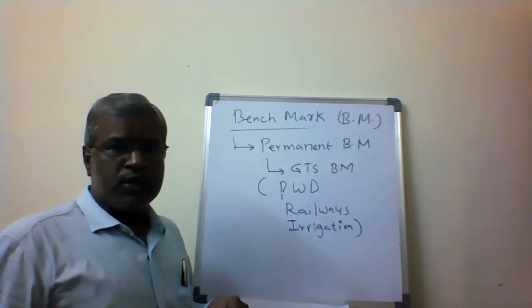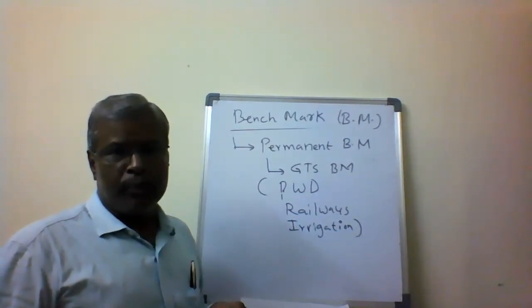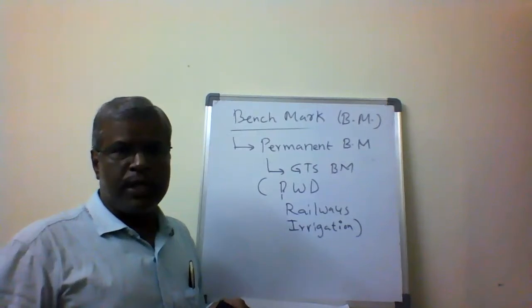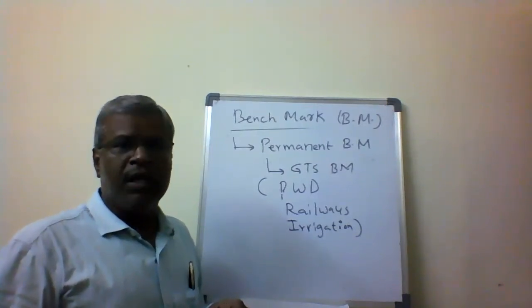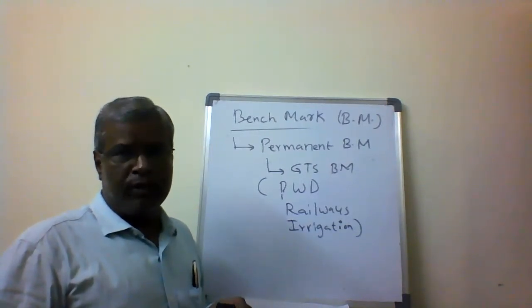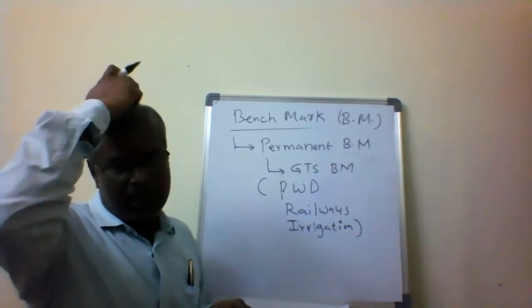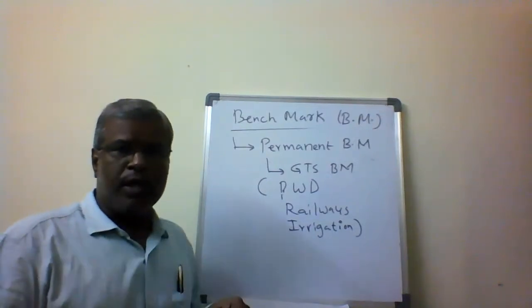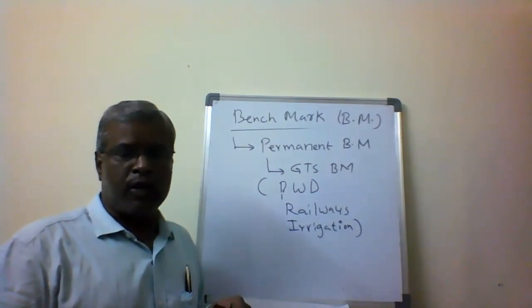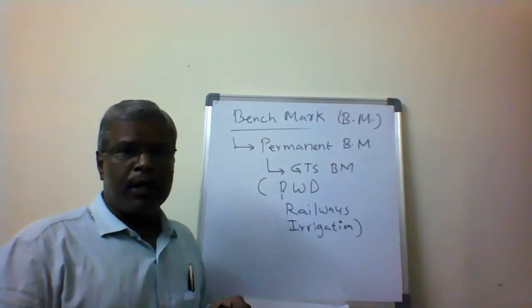Permanent benchmarks are established by the state government. The GTS benchmark is developed by the central government of India, that is, by the Survey of India. With reference to the GTS benchmark, we prepare or establish what are called permanent benchmarks.